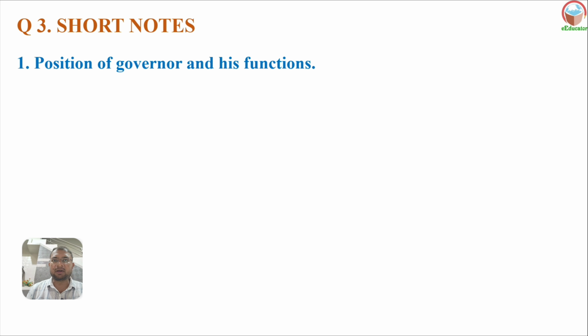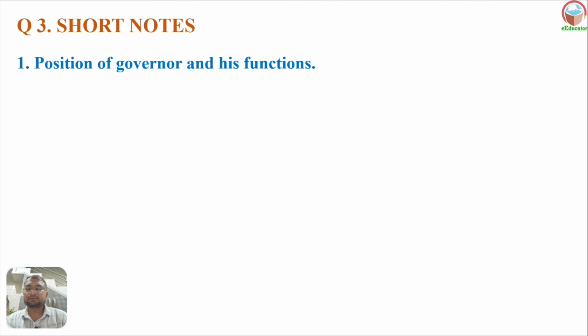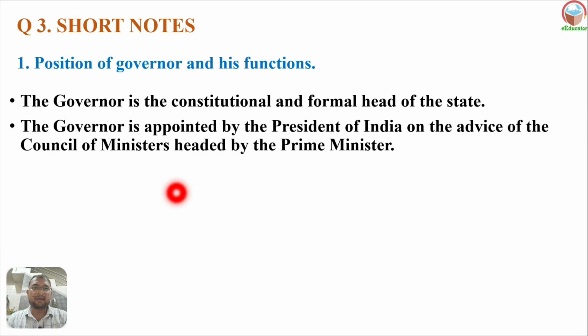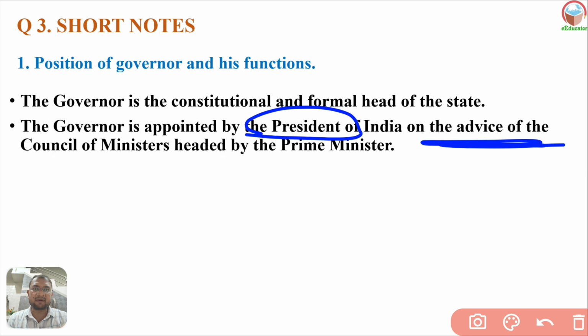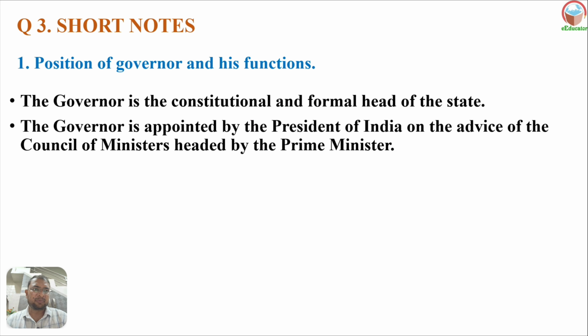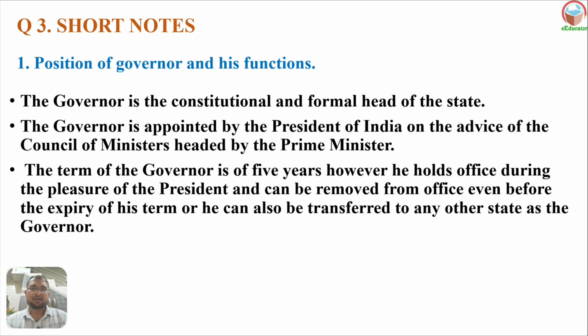Third number, short notes: position of a governor and its functions here. The governor is a constitutional and formal head of the state. The governor is formally appointed by the president, on the advice of the council of ministers and the prime minister. So the prime minister and council of ministers advise to appoint the governor. The president does the formality of appointing the governor of the state here.